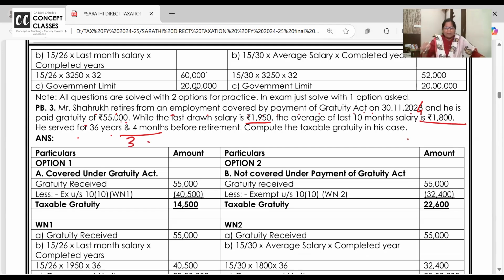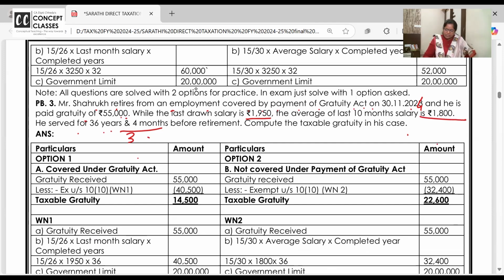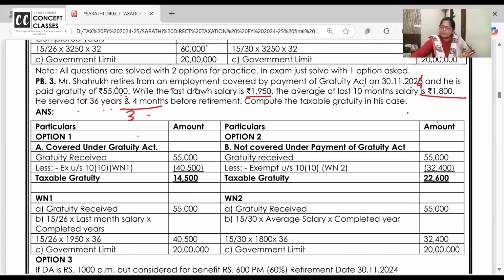Is your mind interpreting the way I am interpreting as a student? Here also 36 years and 4 months, ignore. Ma'am, when will we take 37 years? When it is above 6 months. ठीक है? And here to okay. चलो. Right. So